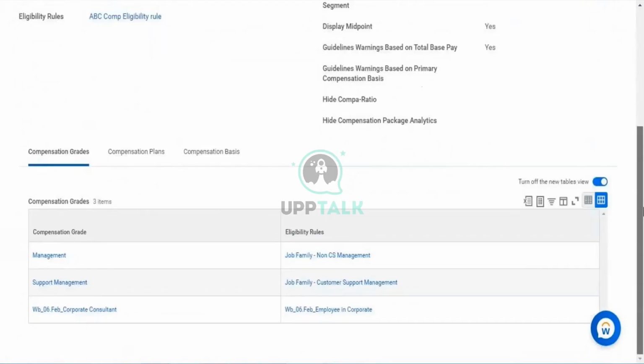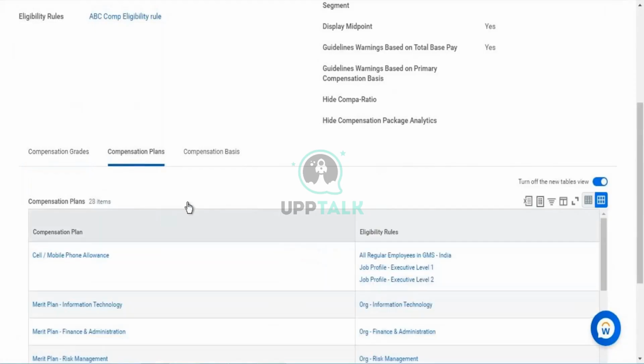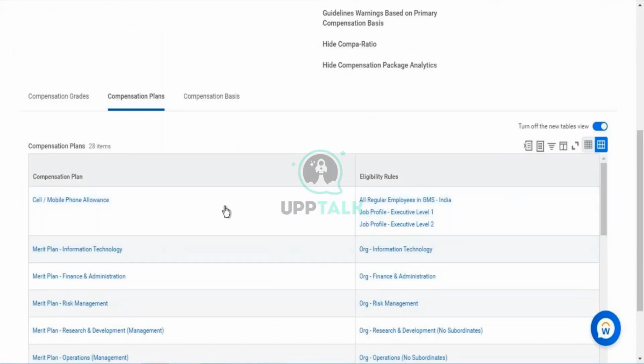Coming down, whatever compensation grades the employee is applicable for, we have created similarly and they have been assigned here. And similarly the plans, whatever compensation plans this employee is part of, such as the salary plan and merit plan.